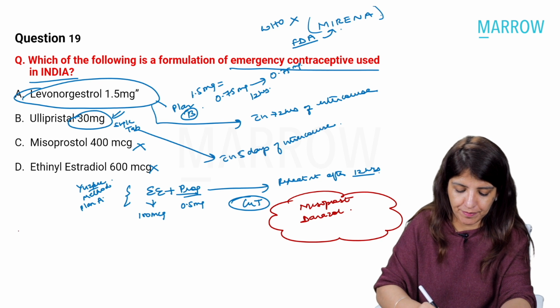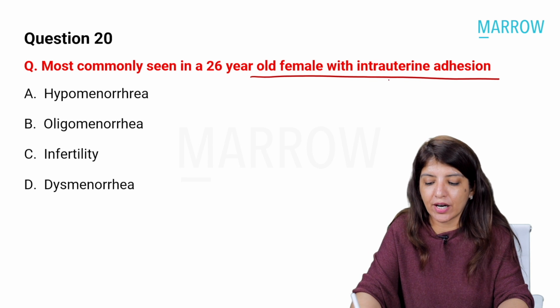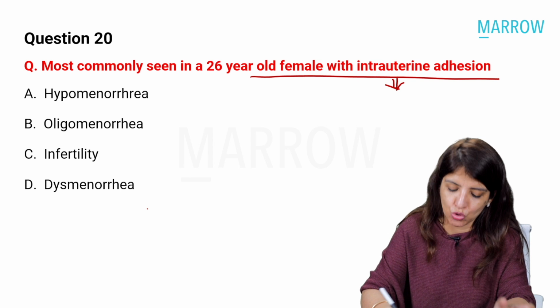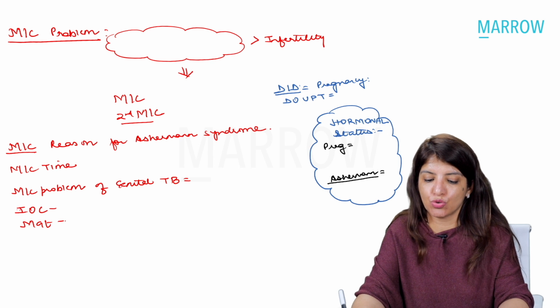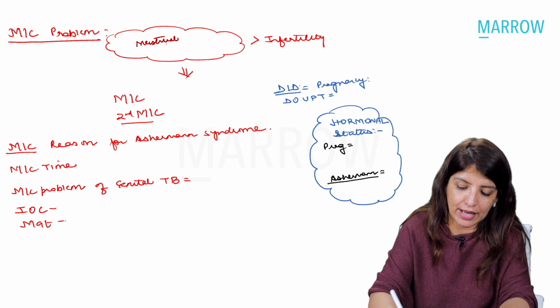Clear? Okay. Most commonly seen in a 26-year-old female with intrauterine adhesions. So if there are intrauterine adhesions, that means they are talking about Asherman syndrome. And in Asherman syndrome, the most common problem are menstrual irregularities.